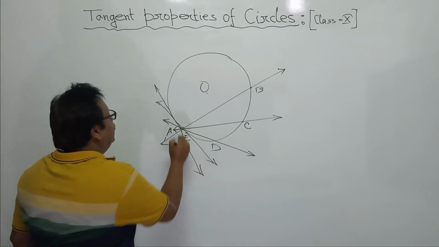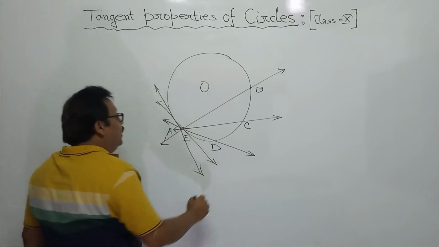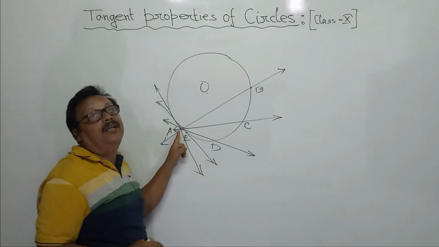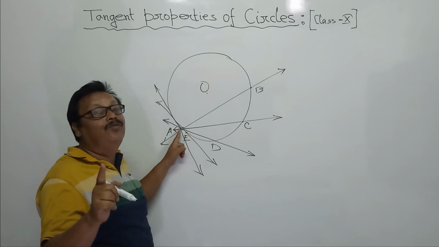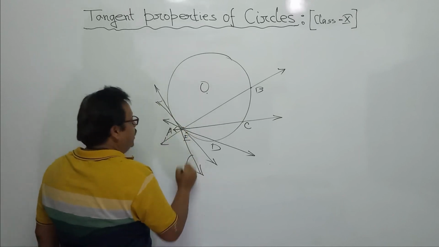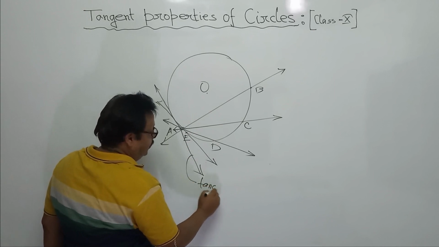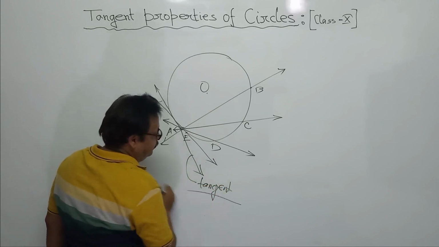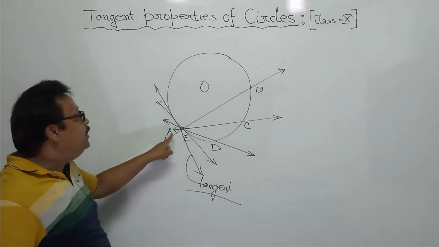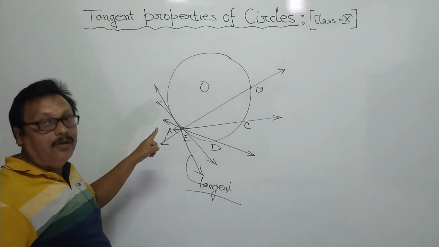Do you know what is the name of that line? Yes, it is called tangent because it is touching only. It is not cutting in 2 points. It is touching at the point A. So this line is called tangent to the circle at the point A. And A is called the point of contact.